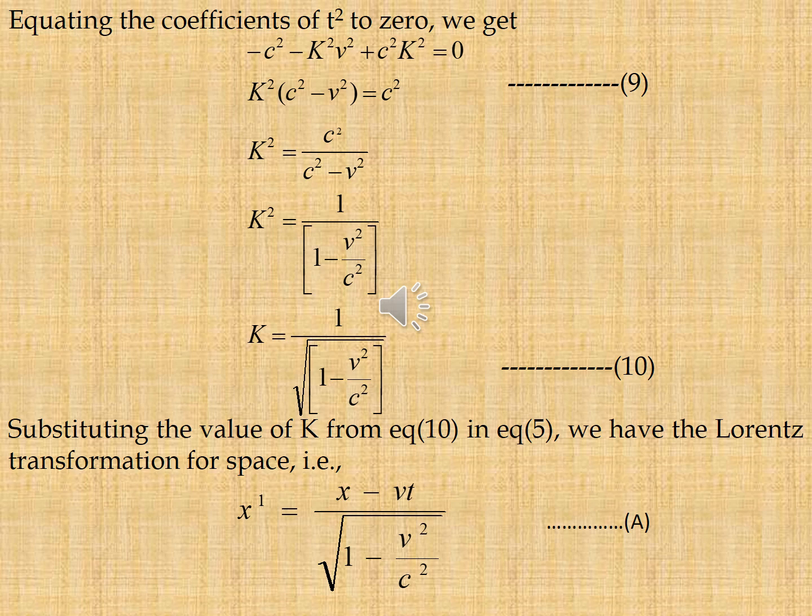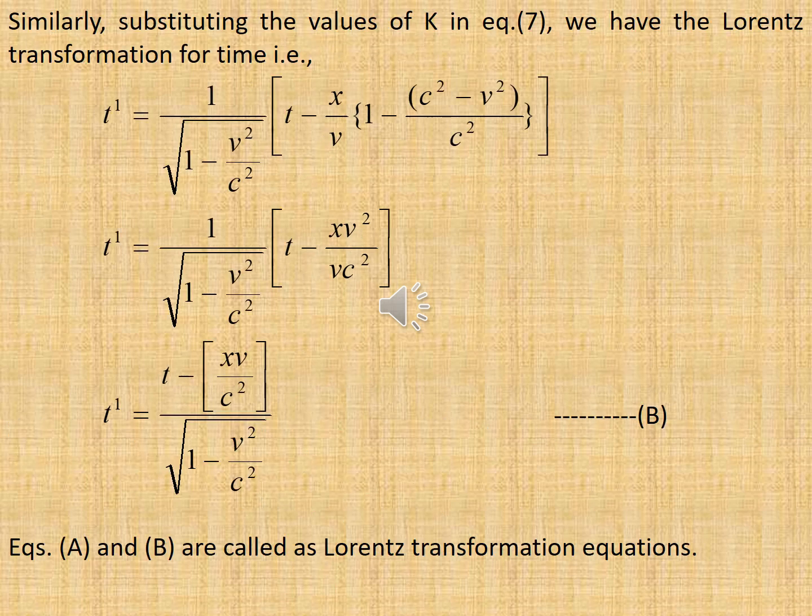Substituting the value of k from equation 10 in equation 5, we have the Lorentz transformation for space. x dash is equal to x minus vt by root over 1 minus v square by c square, that is equation A. Similarly, substituting the value of k in equation 7, we have the Lorentz transformation for time.